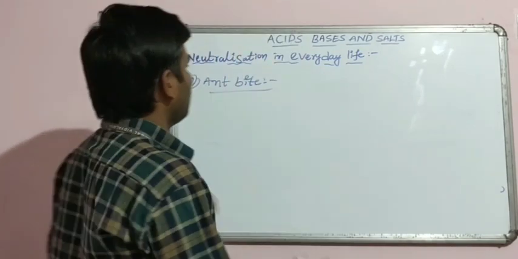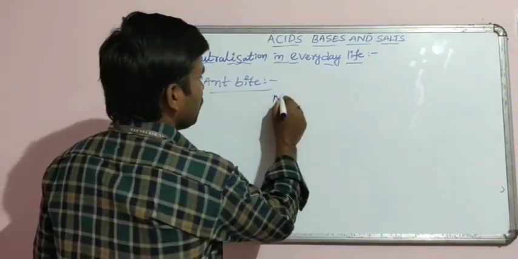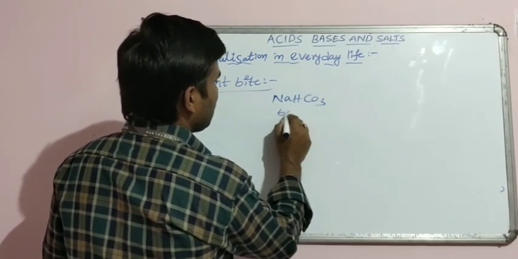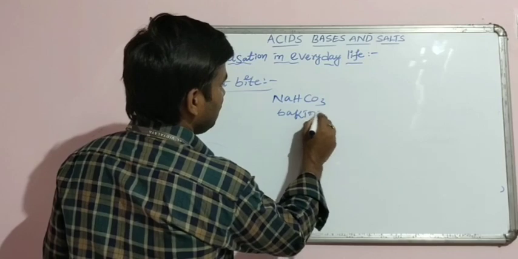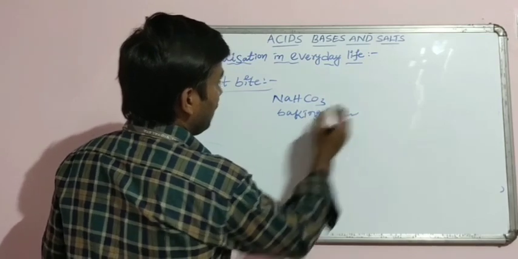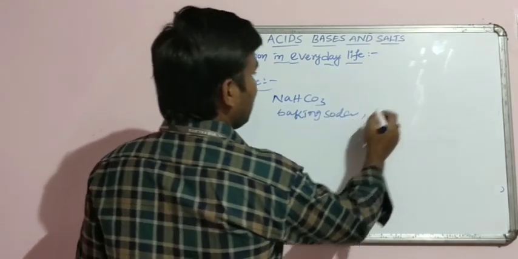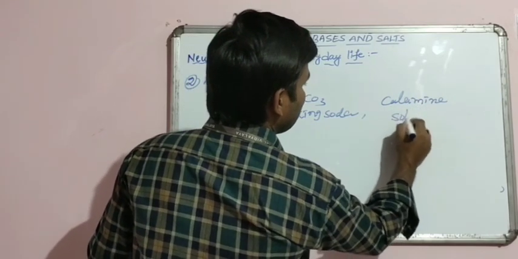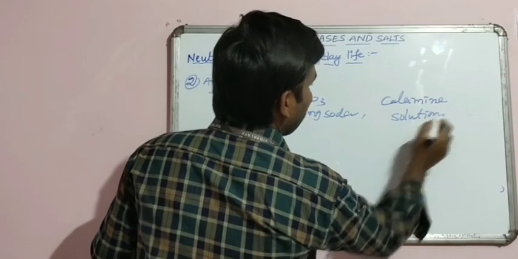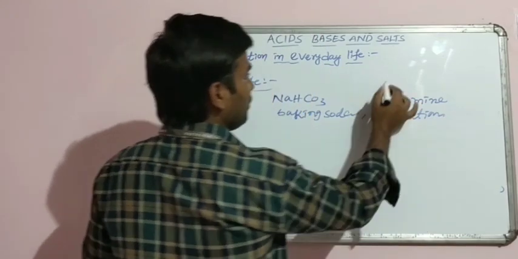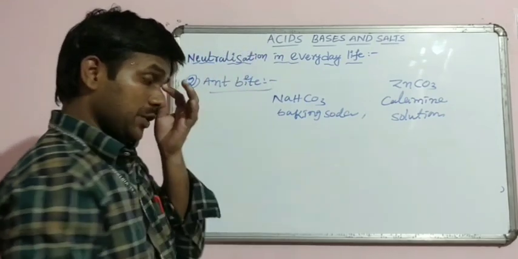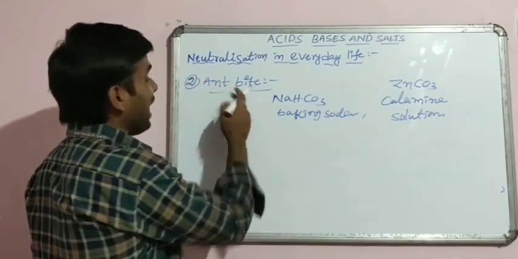What is baking soda solution? Already we discussed: sodium hydrogen carbonate solution. This is nothing but baking soda. And what is calamine solution? Calamine solution is nothing but zinc carbonate solution.